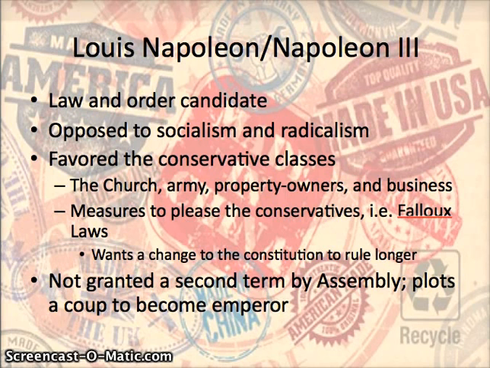He is very much in favor of the conservative classes, and some examples of people who would be considered conservative at this point: the church, definitely, the army, property owners, so the middle class, especially people who live outside of the city. We have a lot of people who are still owning vast amounts of land, and of course people who are involved in businesses, the urban middle class.